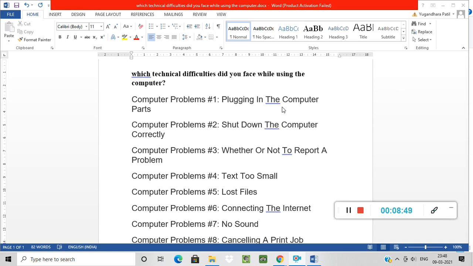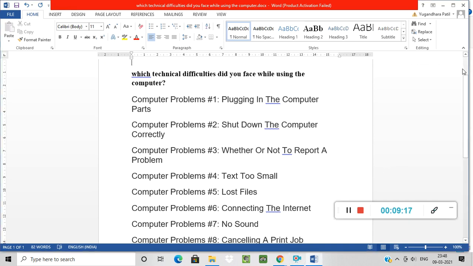The second one is shutting down the computer correctly. If you do not shut down the computer correctly, then it will throw an error. Third is whether or not to report a problem. Fourth is text too small. Fifth is lost files. Sixth is connecting to the internet.